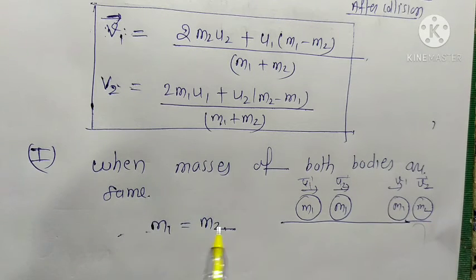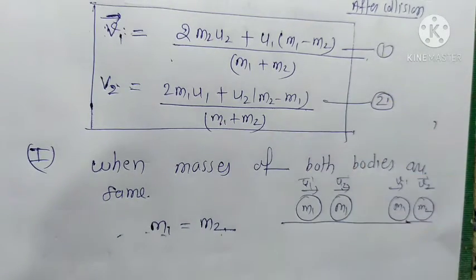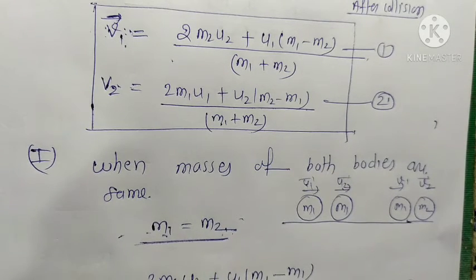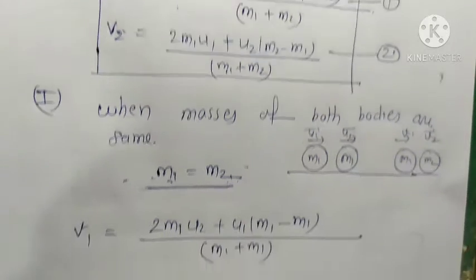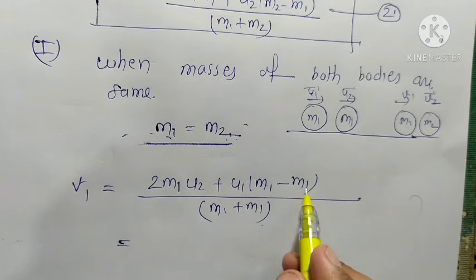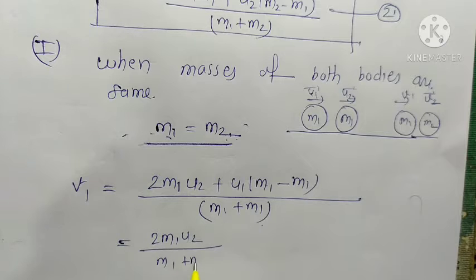So when m1 is equal to m2, we take equation number 1 and equation number 2 and put this in the first expression of v1. With m2 equal to m1, the denominator is m1 plus m1, and the m1 terms cancel each other, leaving 2 m1 u2 upon m1 plus m1.